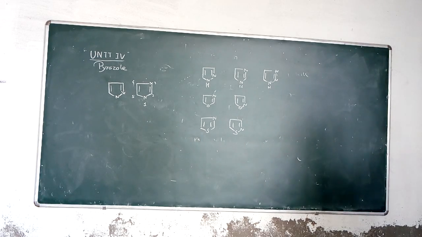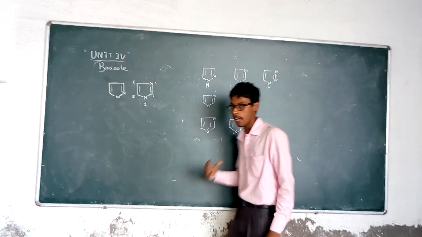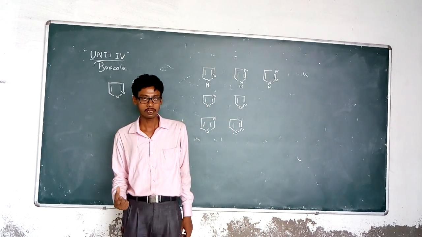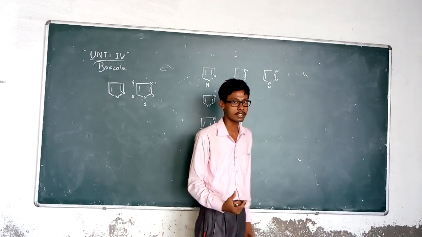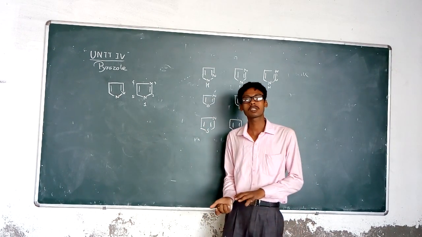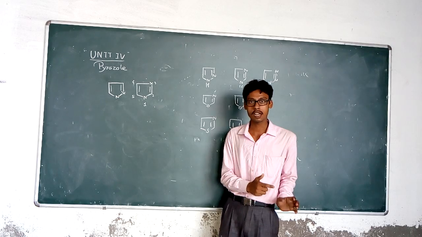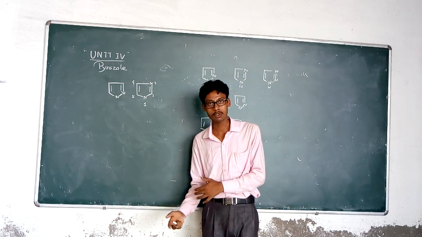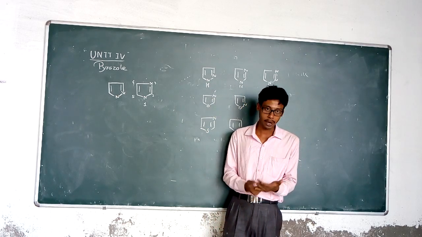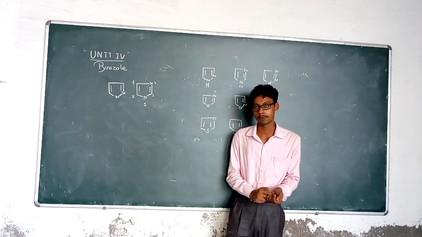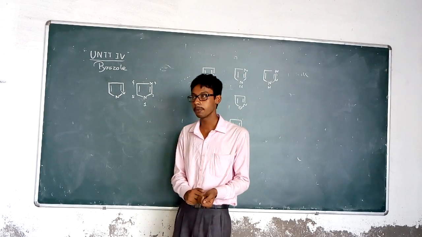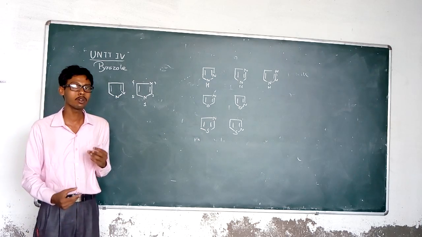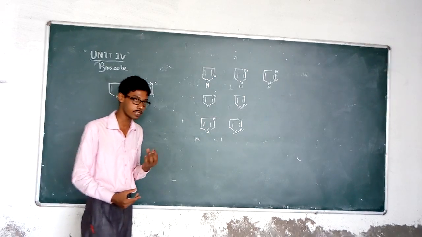So today I will be discussing the various azole derivatives, which is available in unit 4 of the syllabus of Pharmaceutical Organic Chemistry 3. In previous classes we discussed some fundamentals and basic molecules of heterocyclic compounds, like pyrrole, furan and thiophene. Now coming to the azole derivatives, I already told you that azole is a 5-member heterocyclic ring system